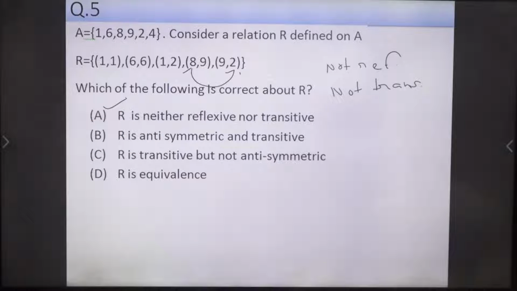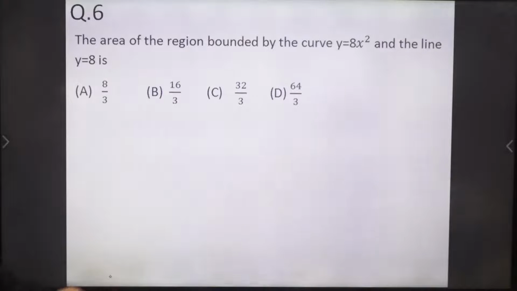Now come to the next question, number 6. The area of a plane region bounded by two curves is also important. You must know different basic graphs of parabolas, straight lines, modulus functions, exponential functions, and you must be able to solve the area of a plane region bounded by two curves. So just try to provide the answer. I am giving you 1 minute.